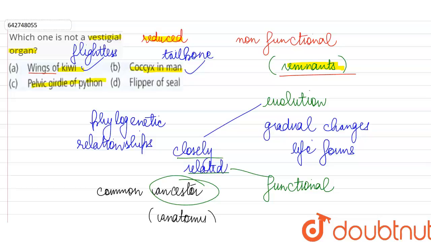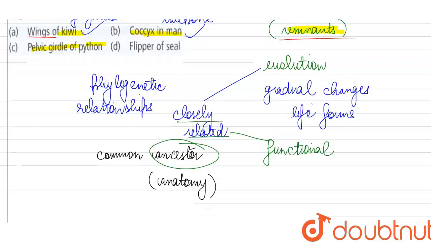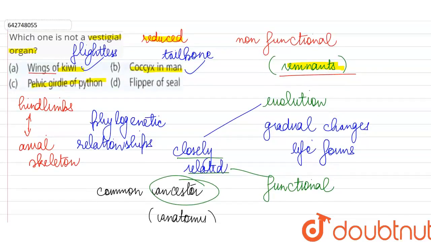Similarly, the pelvic girdle of python, because the pelvic girdle is an element of the skeletal system which helps in articulating the hind limbs or the legs of the animal to its axial skeleton. But obviously the python is a snake, so it doesn't have the limbs anymore, whether it is hind limbs or forelimbs. So the remnants of the pelvic girdle that it is having, they are useless. It's a vestigial structure. So flipper of seal will be a correct answer over here.